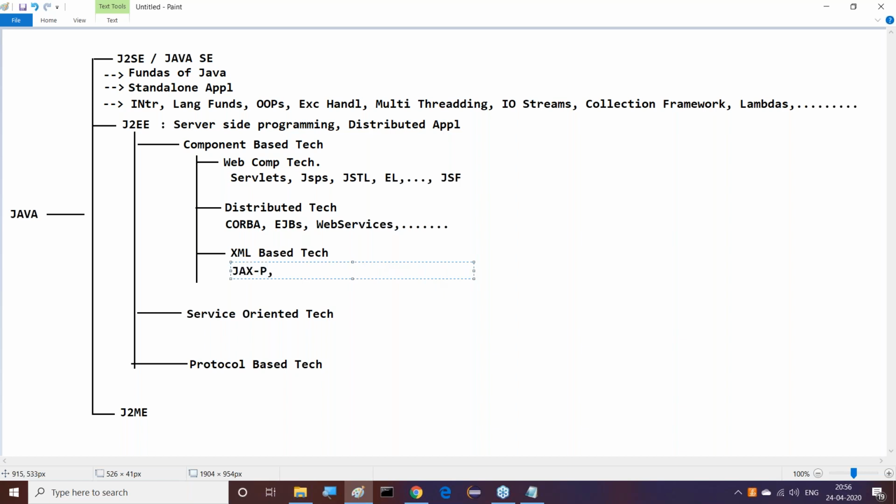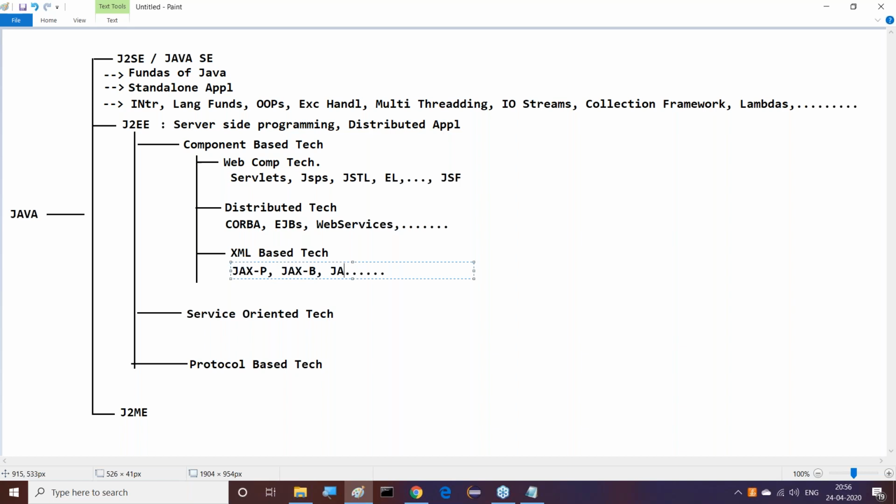Now JAX-P is available. JAX-B is available here. And there might be something else available here, but anyway, these two things are sufficient. Here we have Java API for XML parsing or processing, and Java API for XML binding. Like this, a number of XML implemented components are available. They come under XML based technologies: JAX-P, JAX-B.